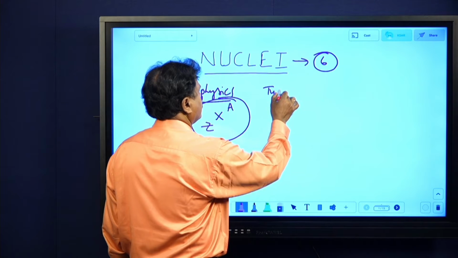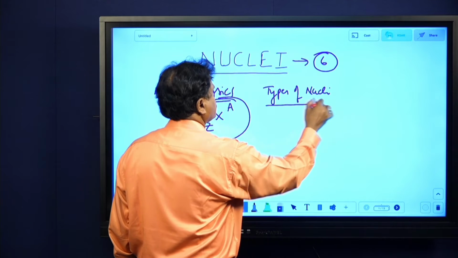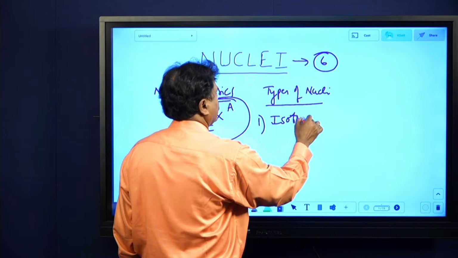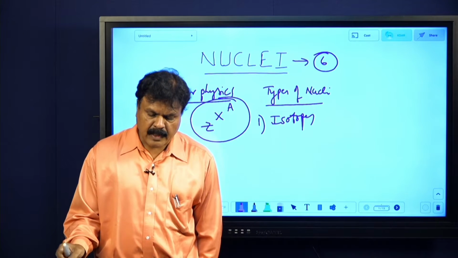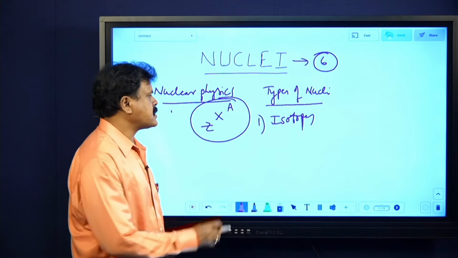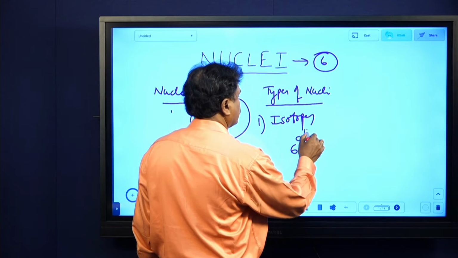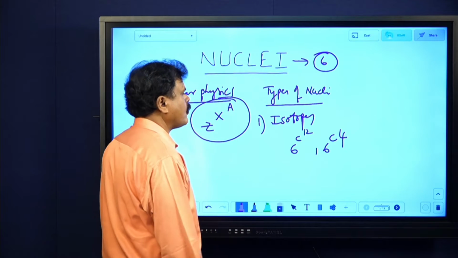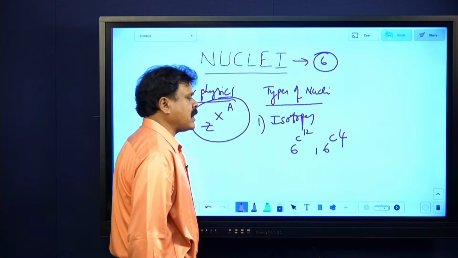Now, types of nuclei. First one is isotopes. You are aware of it. What are isotopes? You know very well, isotopes are nothing but nuclei having the same atomic number but different mass number. Say I take 6C12 and 6C14 as an example. 6C12 and 6C14 are isotopes, nuclei having the same atomic number but different mass number.